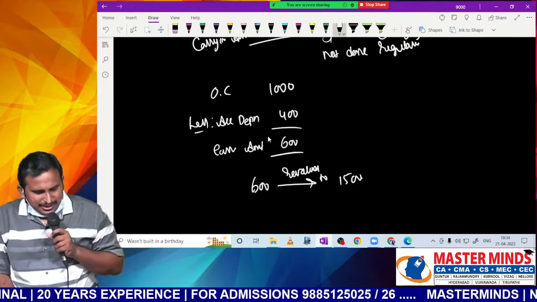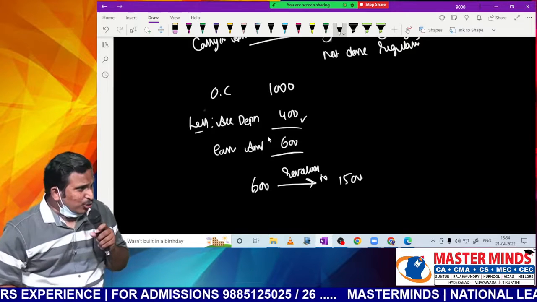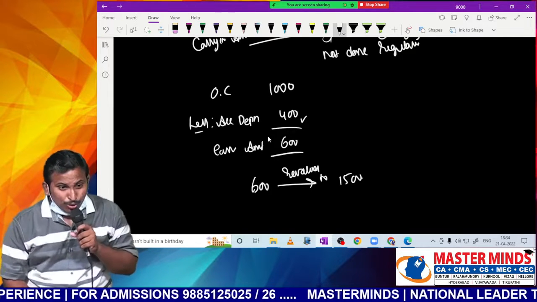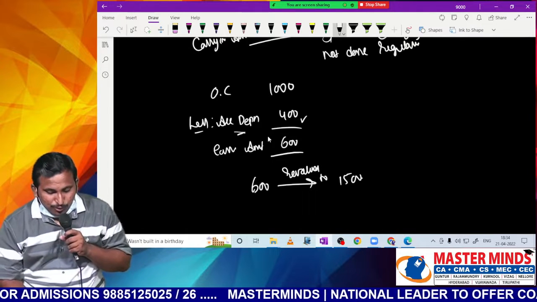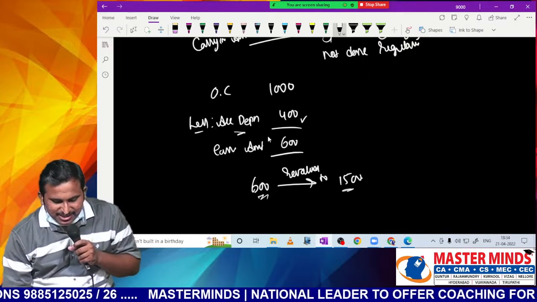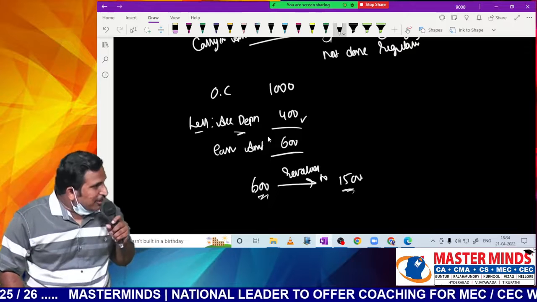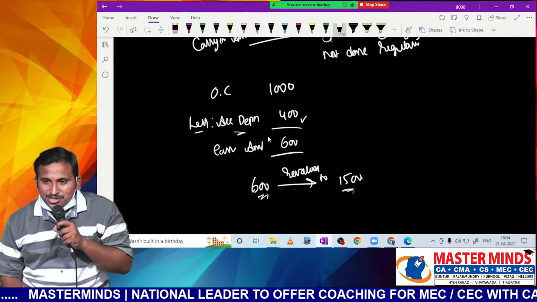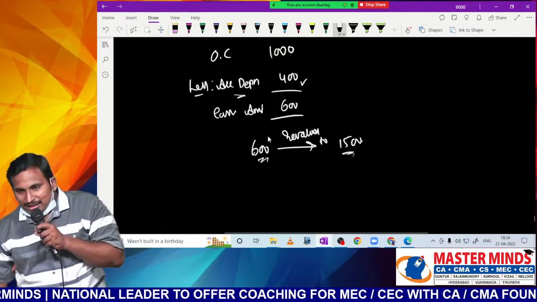So tell me one thing. Have you already charged depreciation to the asset account? No. It is maintained in accumulated depreciation. Now if you want to increase this to 1500, what is being increased, sir? WDV. It's not the original cost. So to make this possible, first bring the asset to WDV, then make the revaluation.